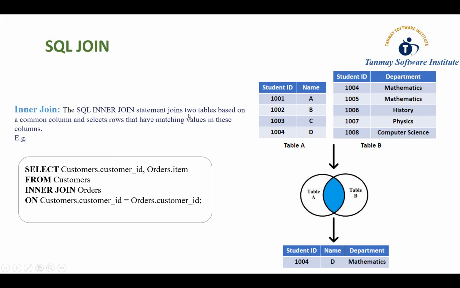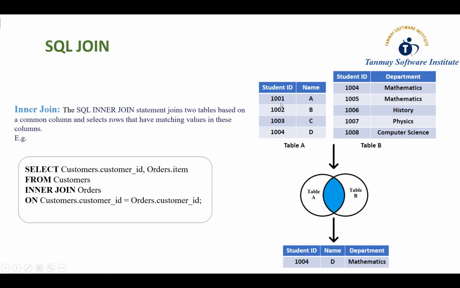Inner join is nothing but joining two tables based on some common column. Here you can see there are two tables, table A and table B. In table A the common column is student ID, and here also you can see student ID. Inner join is used to fetch only the matching records from both tables. So which are the matching records based on student ID?